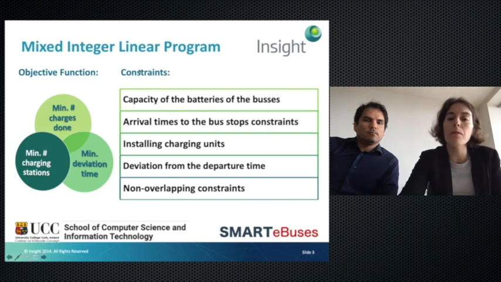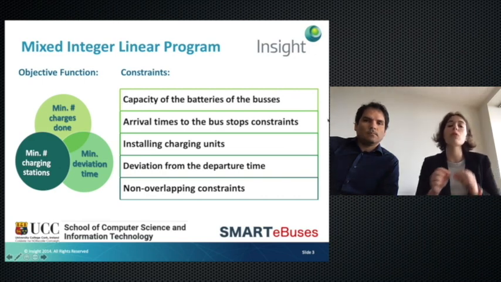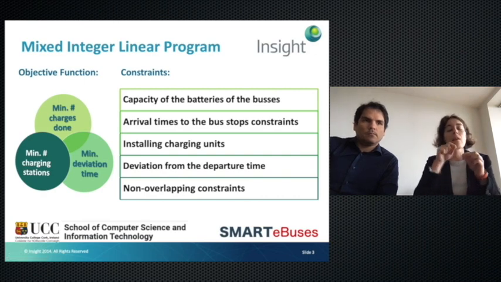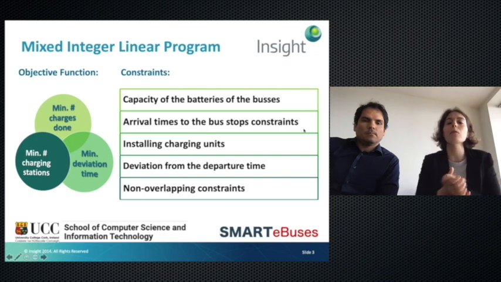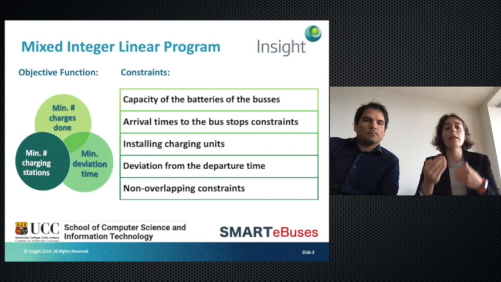There are a couple of constraints here, divided in subgroups. The first one ensures the capacity of the batteries of the buses, because we have to ensure a minimum capacity for reaching from one stop to the next one. The second one is the arrival time to the bus stops constraints. Here we want to compute when the bus arrives at the next stop, according to how long it was charging in the previous stop and how long it takes to arrive from one stop to the other.